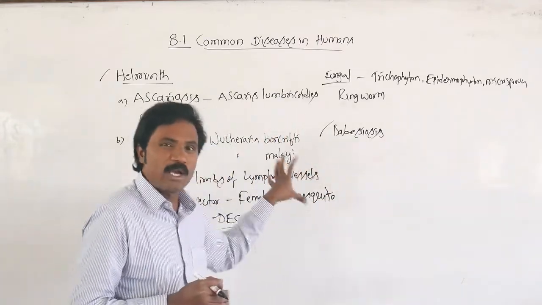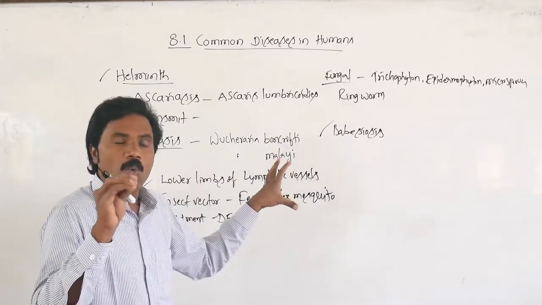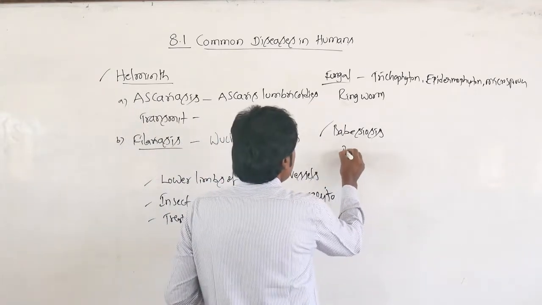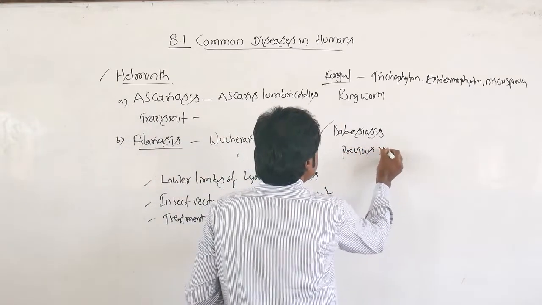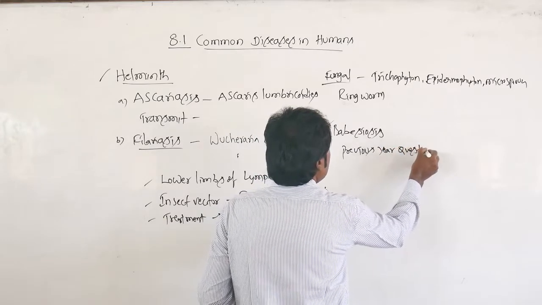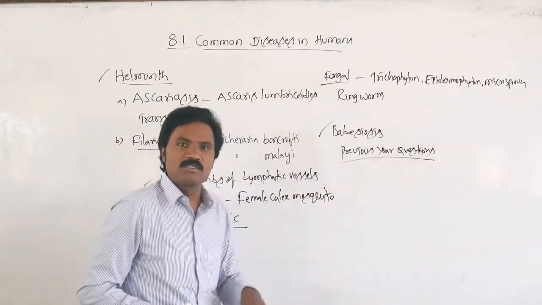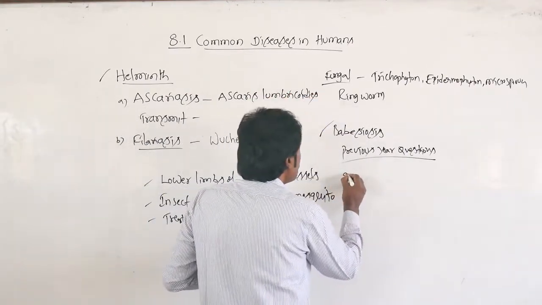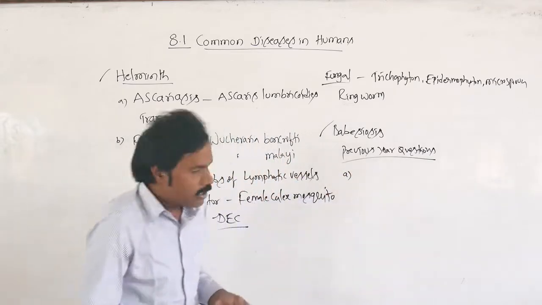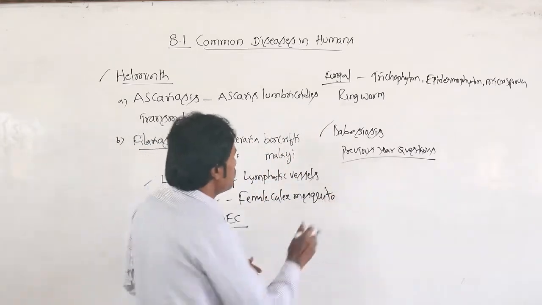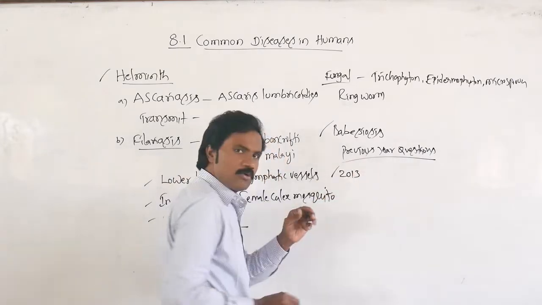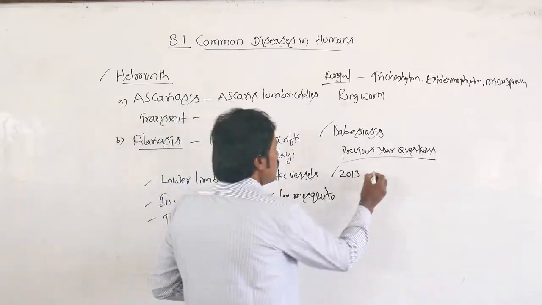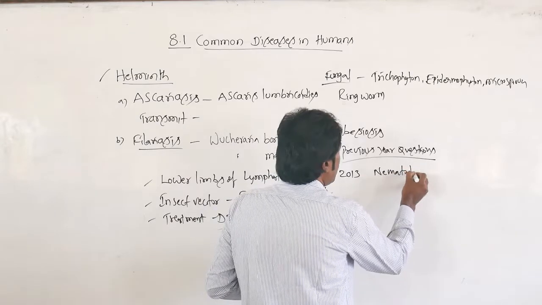Then based on this 8.1, common diseases in humans, what type of previous year questions they asked. What type of previous year questions generally they asked in common diseases in humans? That is in 2013. In 2013, they asked related to nematode parasites. They asked nematode disease.